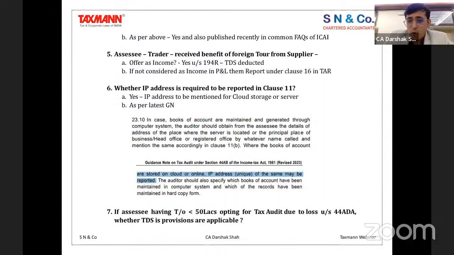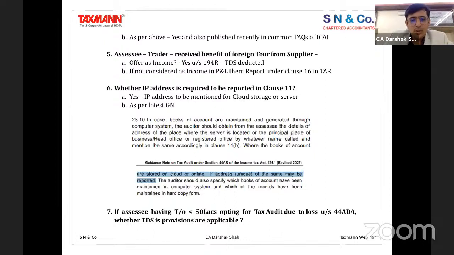The auditor should also specify which books of accounts have been maintained in a computer system and which of the records have been maintained in hard copy. This we used to do, where things maintained in hard copy and things maintained in the computer systems were already getting reported. But what was not getting reported largely is the IP address of the server or cloud server which we were using. That was not getting reported, with the guidelines note now saying that you should report that under clause 11. So that's what answers question number 6.